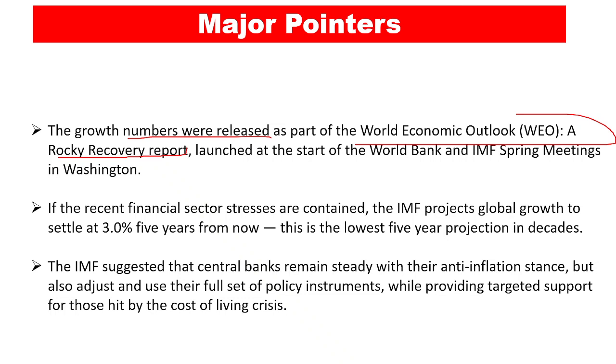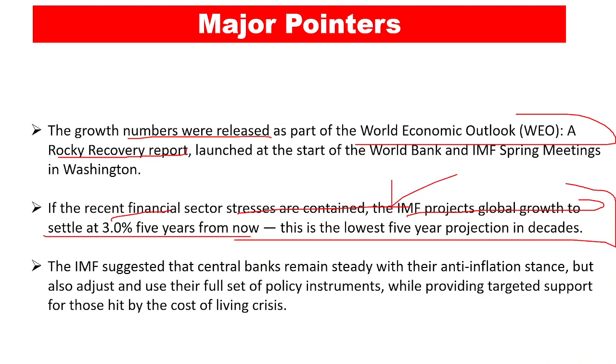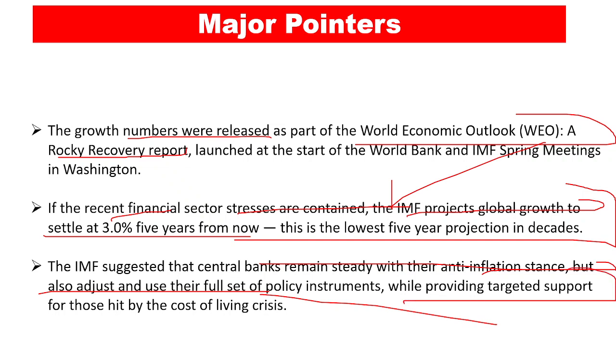And this report has been launched at the start of the World Bank and the IMF spring meetings in Washington. And if the recent financial sector stresses are contained, the IMF projects global growth to settle at 3% five years from now, and this is the lowest five-year projection in decades, thanks to COVID, right? The IMF suggested that central banks remain steady with their anti-inflation stance, but also adjust and use their full set of policy instruments while providing targeted support for those hit by the cost of living crisis, right? So this was mentioned in the newspaper article.